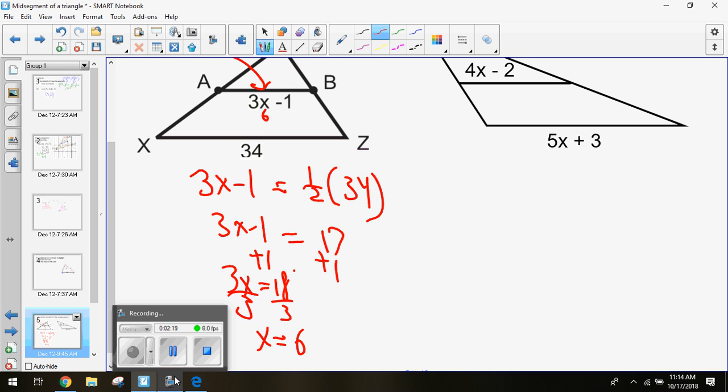If we were to plug 6 back into that equation, 3 times 6 is 18, minus 1 is 17, which matches what we said earlier. So we know it's right. You can use that knowledge of the midsegment being half the base to help you solve for this. Are we okay with this first one? Okay.